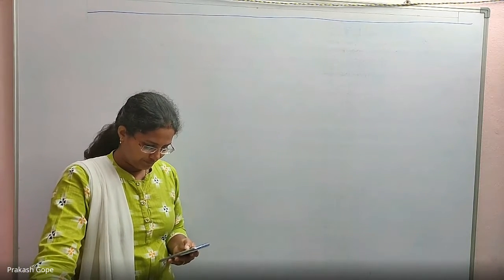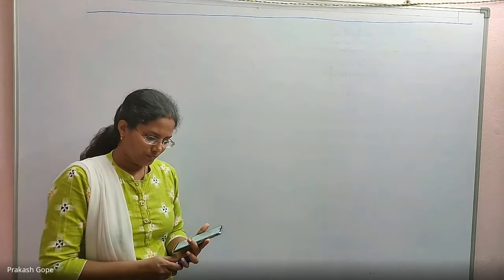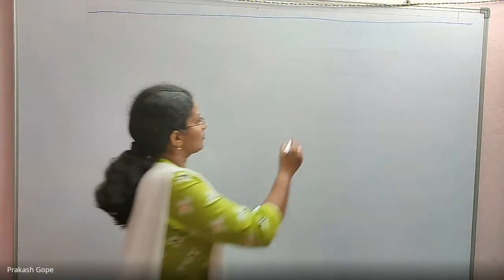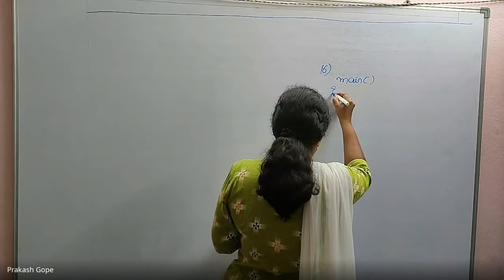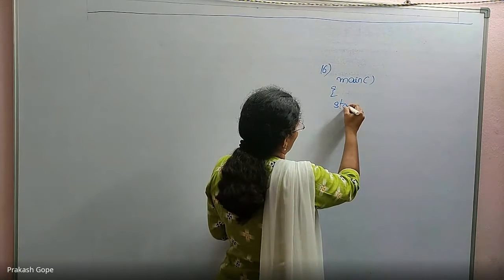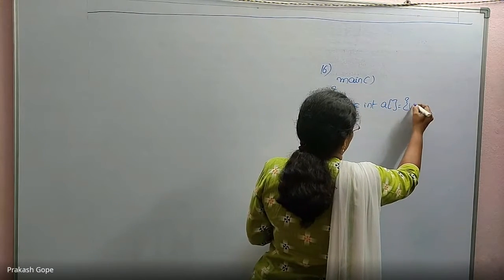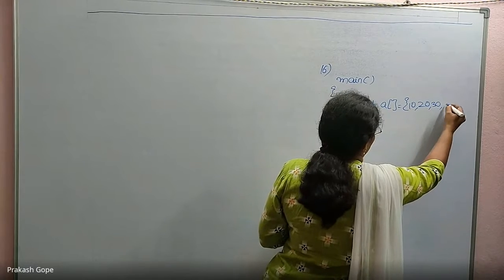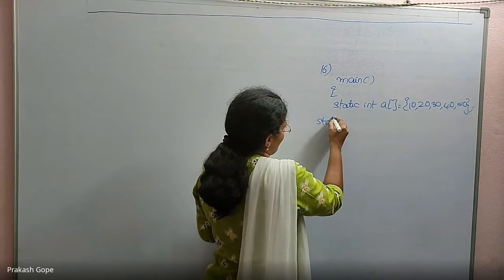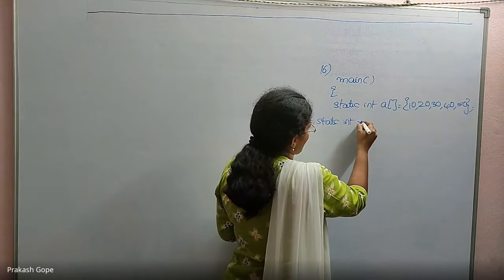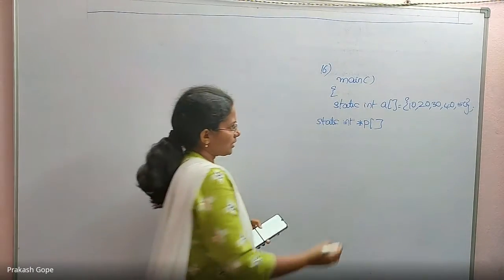Question 16. Main function. Static int A, initialized to 10, 20, 30, 40, 50. Then static int *P[]. You should understand the meaning.